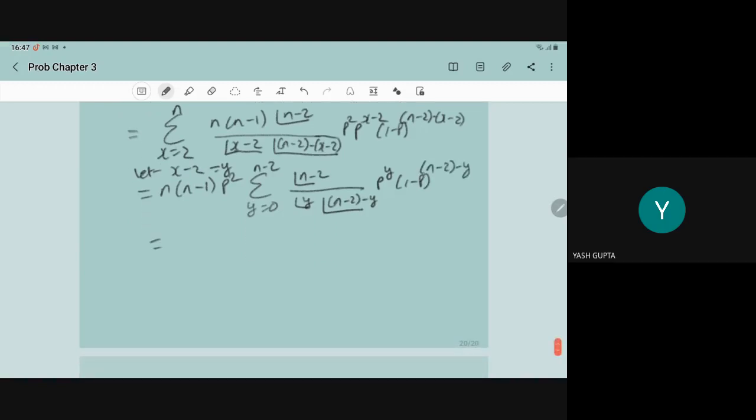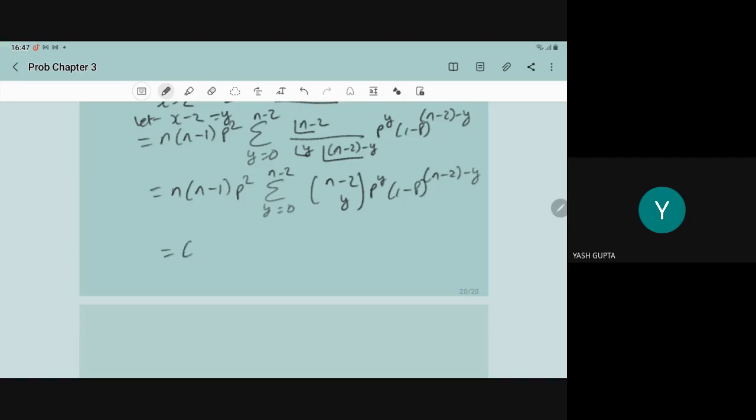So it is n into n minus 1 p square, and this is the summation y equal to 0 to n minus 2 of n minus 2 choose y, p to power y, 1 minus p to power n minus 2 minus y.